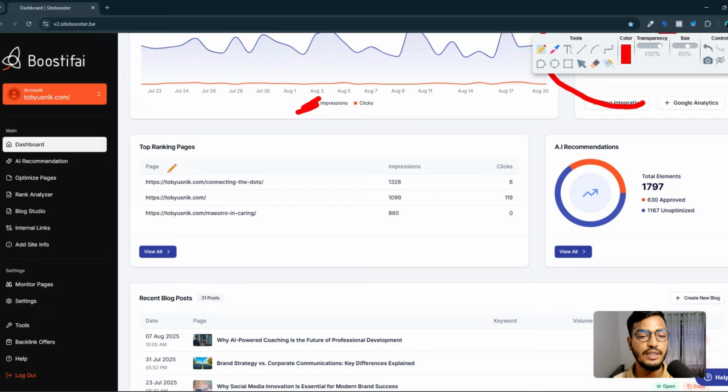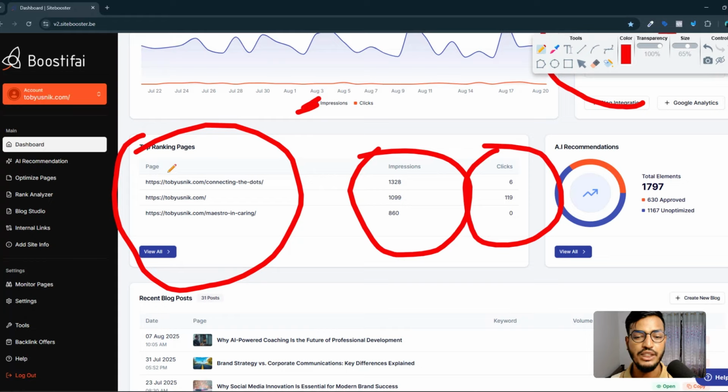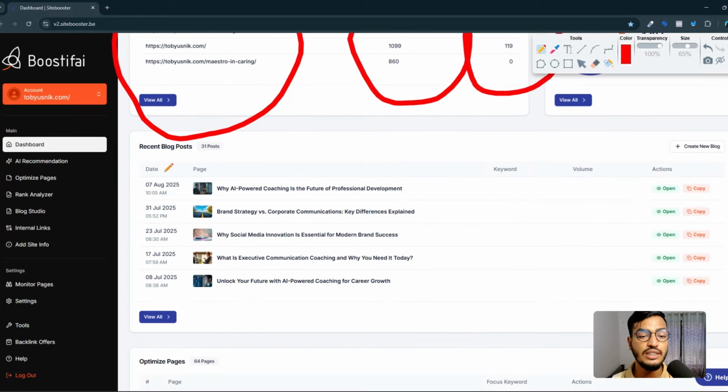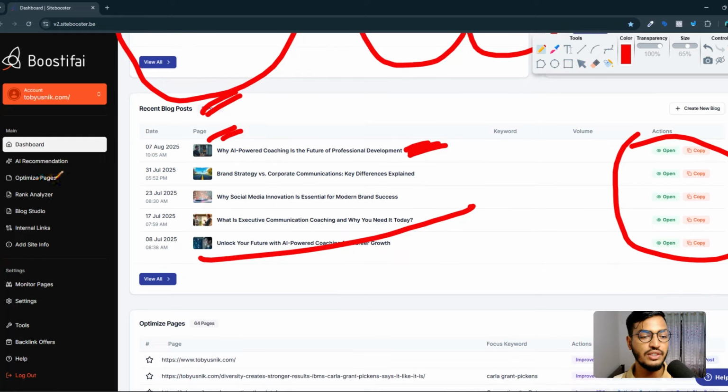And you can see here are the top ranking pages. They are showing me how many pages I have, which are working better, and how many impressions and clicks I am getting from the selected pages. They also make suggestions to me. And you can see the recent blog post here, "Why AI Powered Coaching Is the Future of Professional Development", that is created by them. They added an image, a powerful title, the actionable report and also the informational report, everything. So you don't need to create a blog image, blog post or anything. They will create everything for your website ranking.